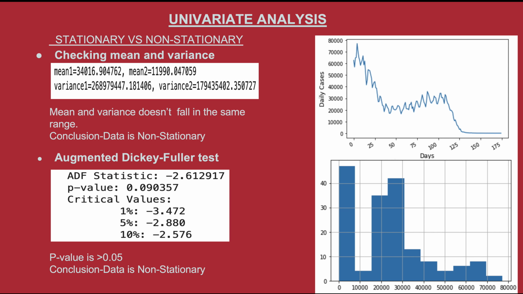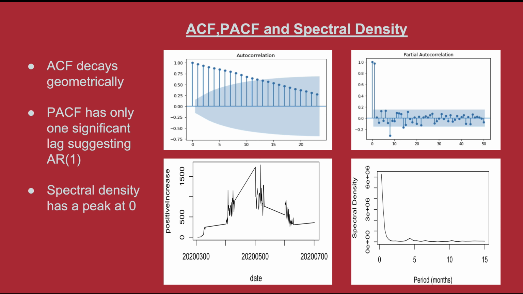Here we are checking if the time series data is stationary or non-stationary. The means at two different time points are very far apart, which is evidence toward non-stationarity. Using the ADF test, we can see that the p-value is 0.09, so we fail to reject non-stationarity at 95% confidence and conclude that the time series data is non-stationary.